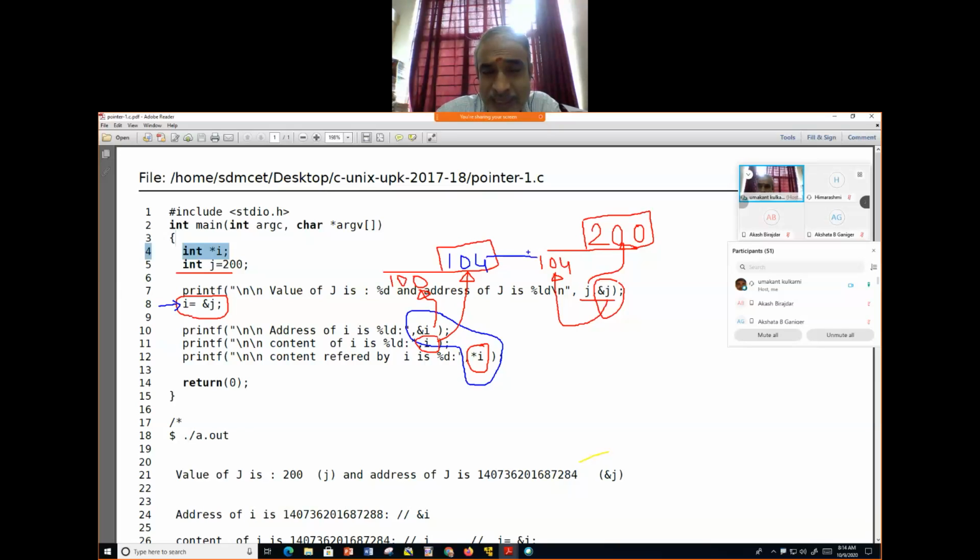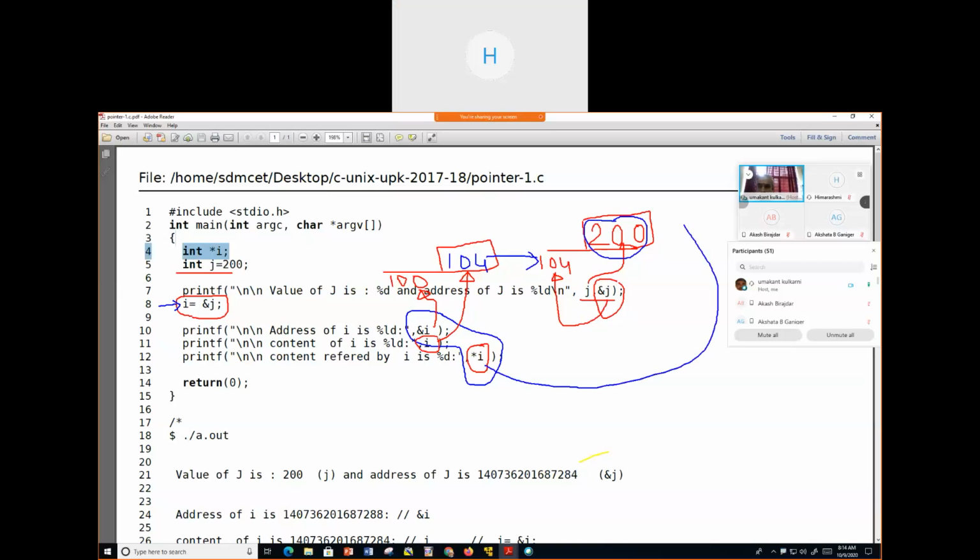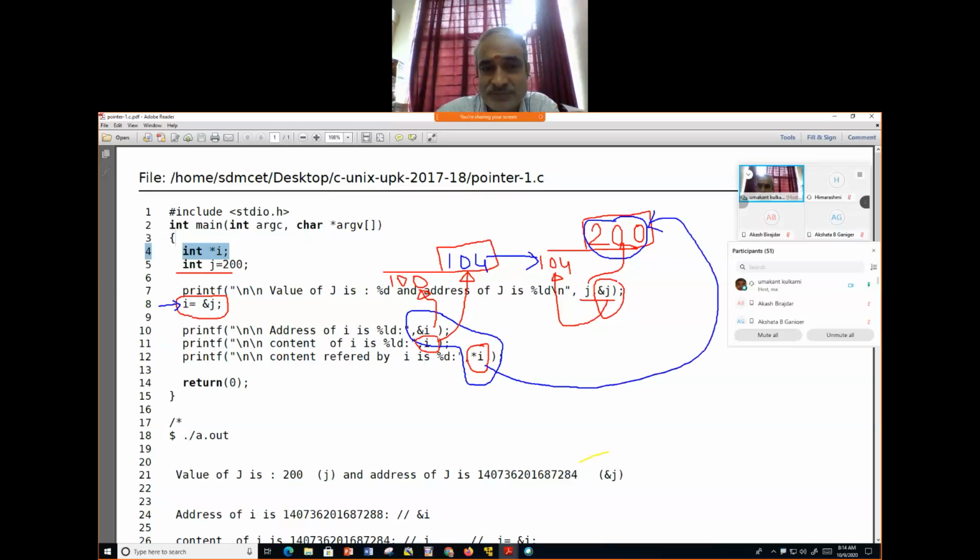What is the content of the memory pointed by I? So star I refers to this. So ampersand I refers to 100, I refers to 104, star I refers to 200. This is the concept that you need to understand.